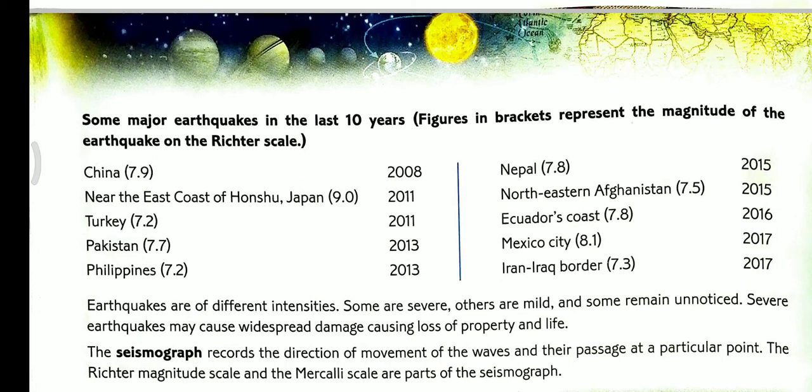There are some major earthquakes in the last 10 years. The figure in brackets represents the magnitude of the earthquake on the Richter scale.